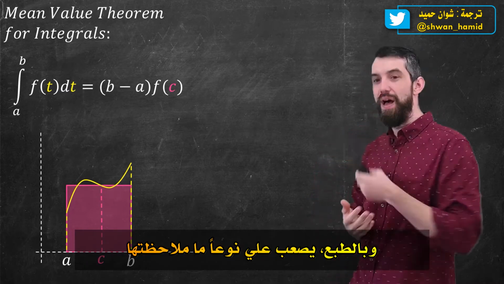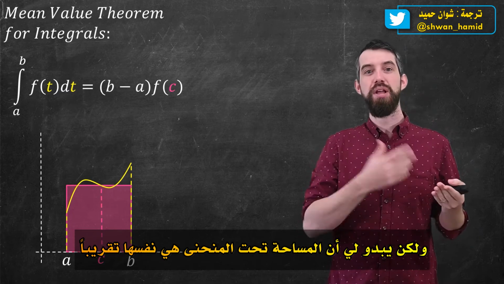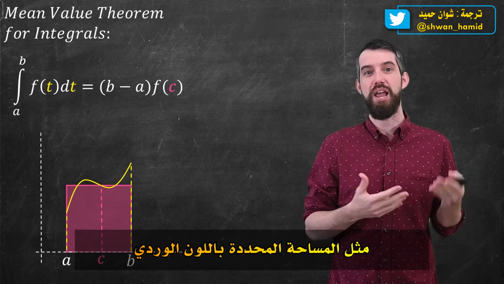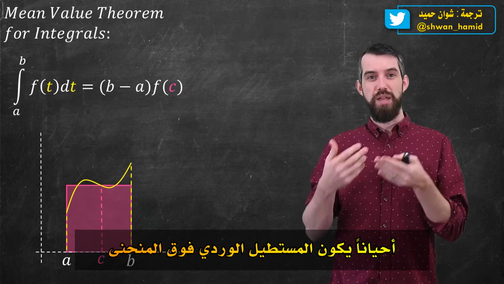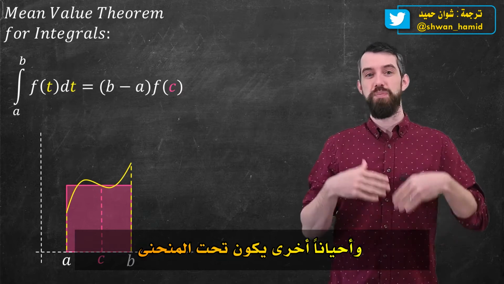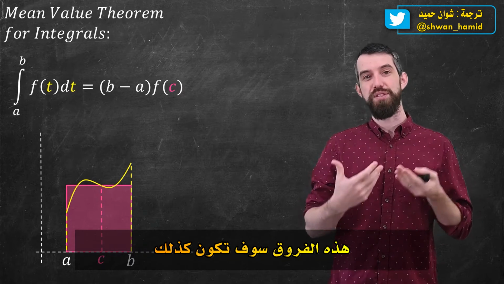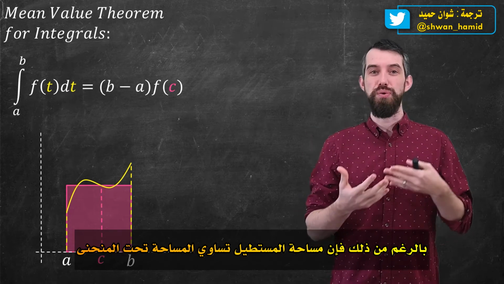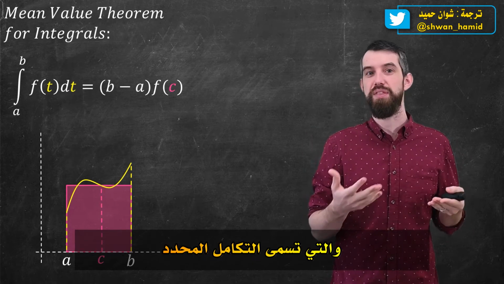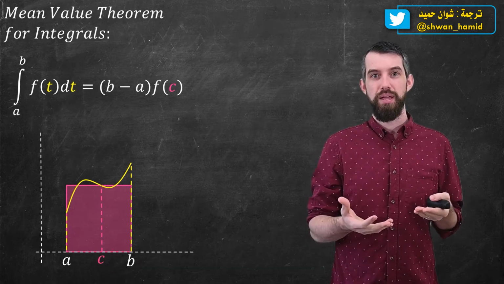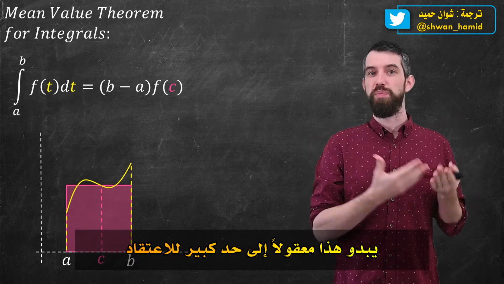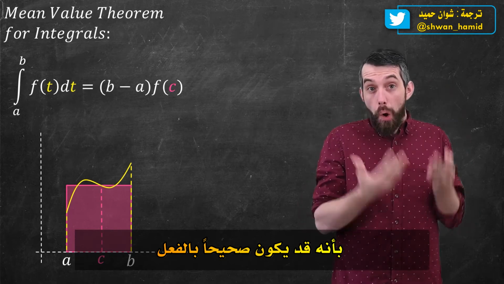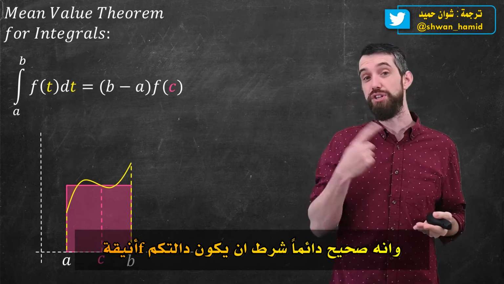And indeed, I just sort of eyeballed it, but it looks to me like the area under the curve is approximately the same thing as the area of the pink rectangle. Sometimes the pink rectangle is above the curve, sometimes it's beneath the curve. Those differences cancel out, so nevertheless, the area of the rectangle is equal to the area under the curve, aka the definite integral. This seems quite reasonable to believe that it could be true, and indeed it is always true provided your function f is nice.